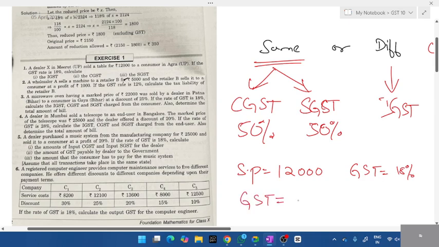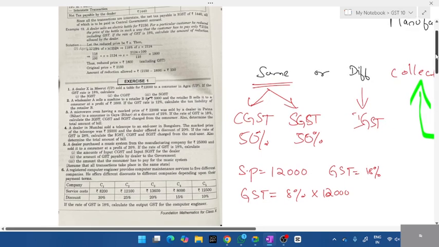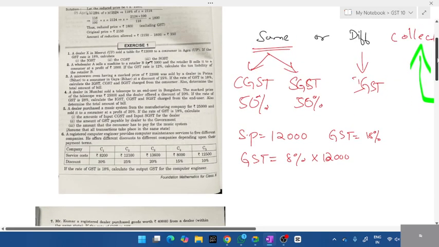GST is equals to 18% into selling price, 12,000. Yeah, tell me, students. We'll end the class. Be quick. So what is GST? 8 by 100 into 12,000. Two zeros get cancelled. What's the value? 2,000.